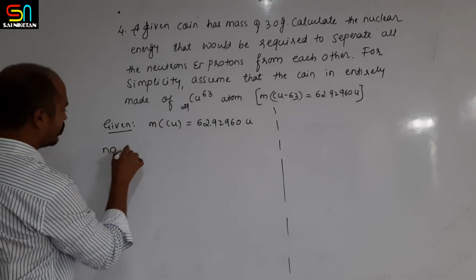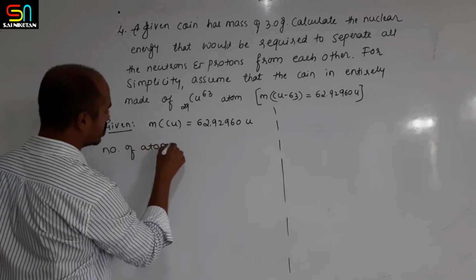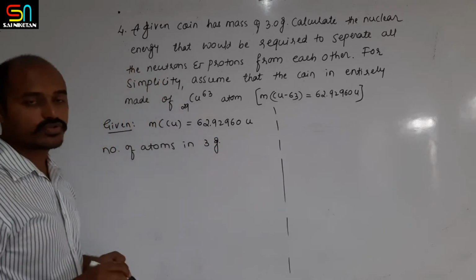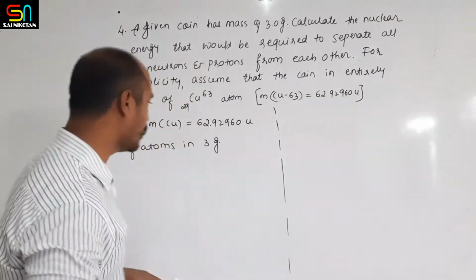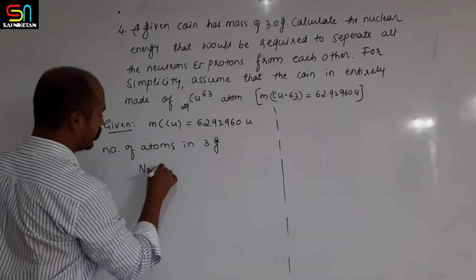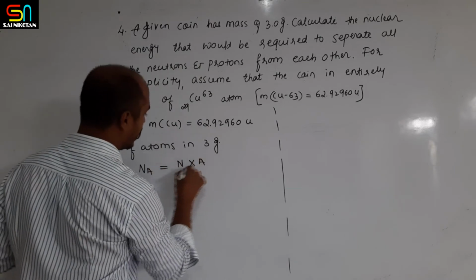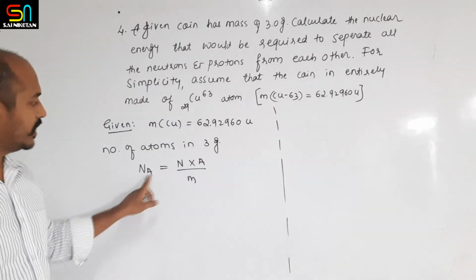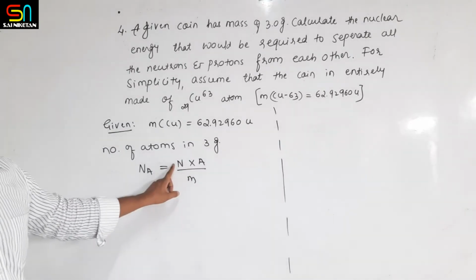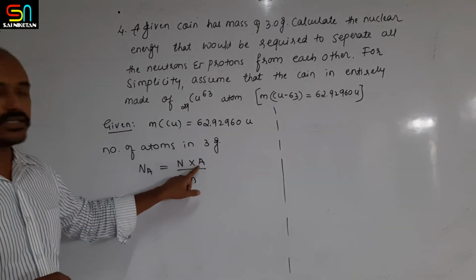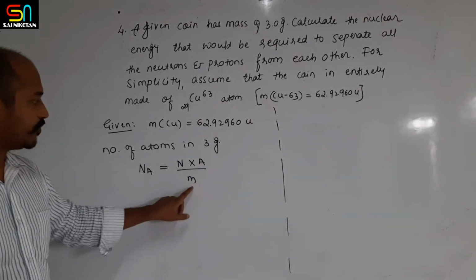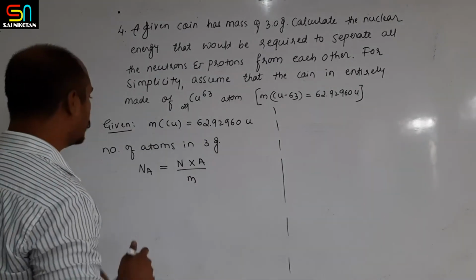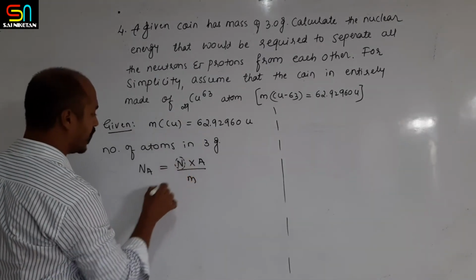Then the number of atoms in 3 gram: we have to use here Avogadro's number, that is Na equals N multiplied by A divided by M. Here Na indicates the Avogadro's number, N indicates the number of atoms present in the mass, A indicates the mass number, and M indicates the mass of that coin. So here we have to calculate N, the number of atoms.